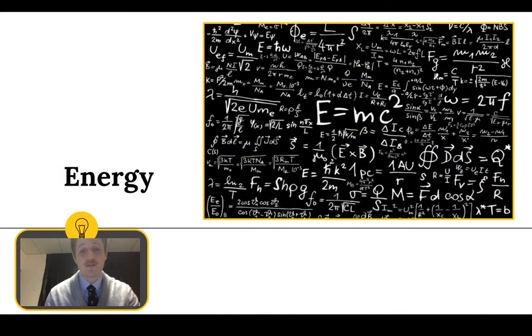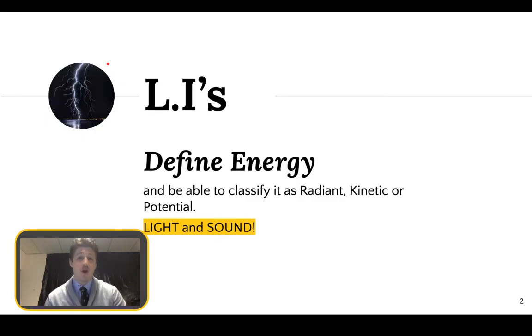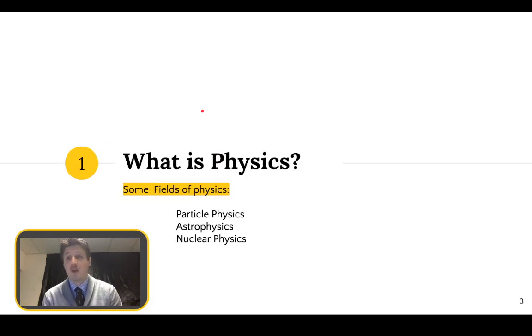Kia ora and welcome to this video on energy. Today we're going to go over what energy is and be able to classify it as three main types: radiant, kinetic and potential. Learn lots about different types, and the follow-on of this video will be a light and sound introduction. So without further ado, let's begin.